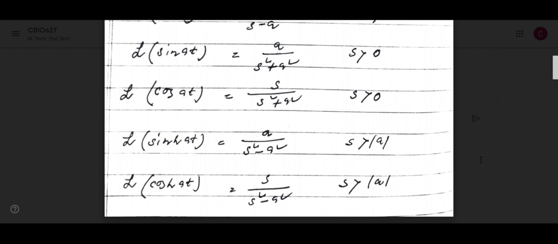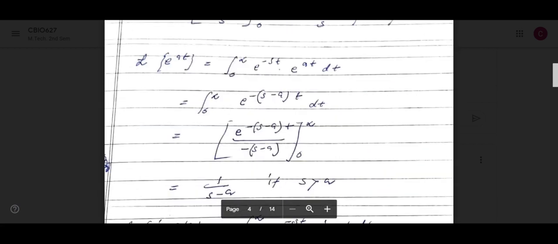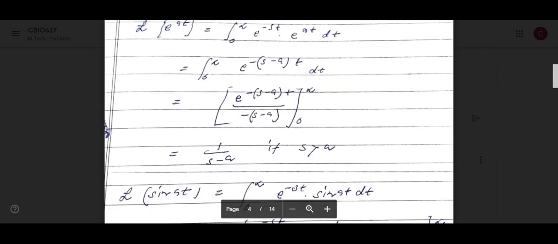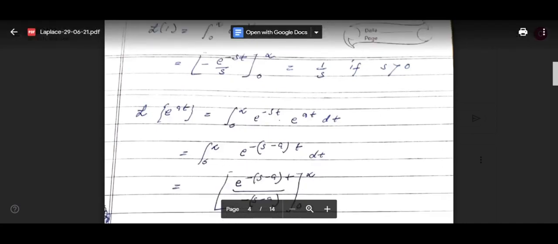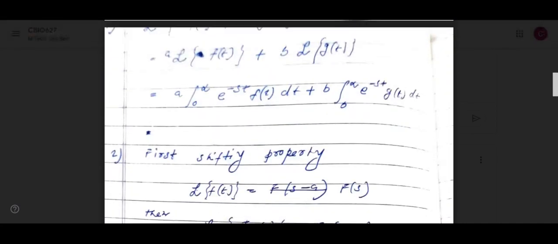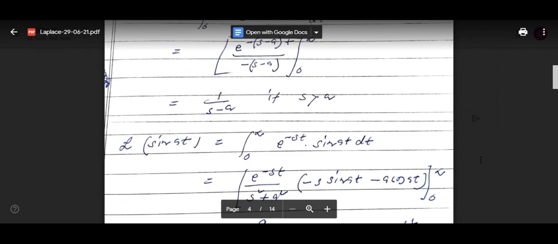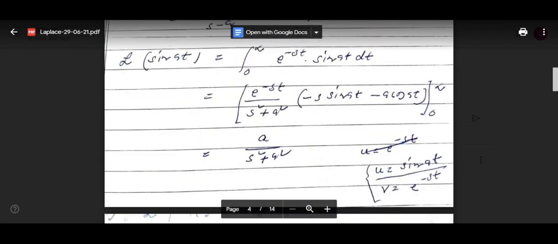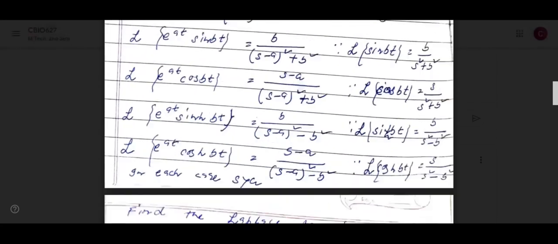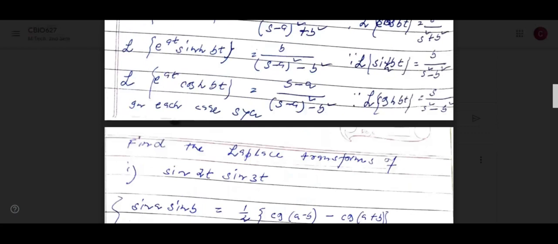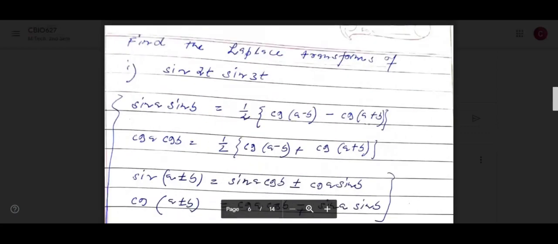Okay, so now see this one, I'll explain one problem. Find the Laplace transform of sin 2t plus sin 3t. If you will understand, we'll apply just the formula.